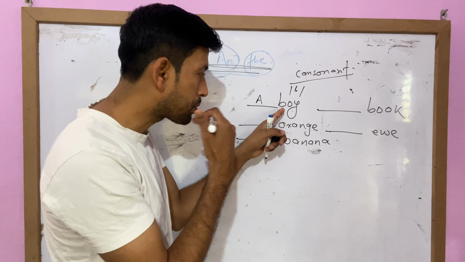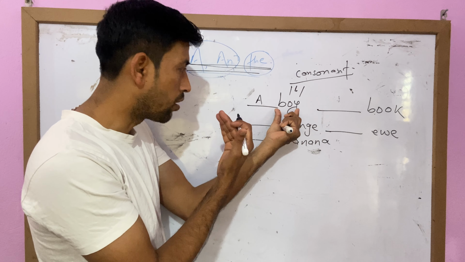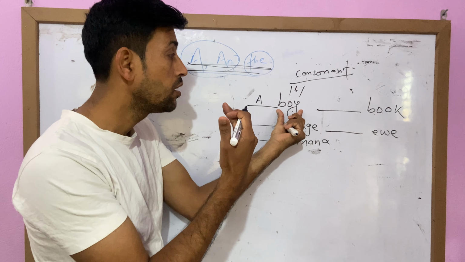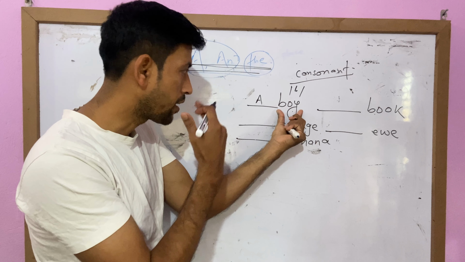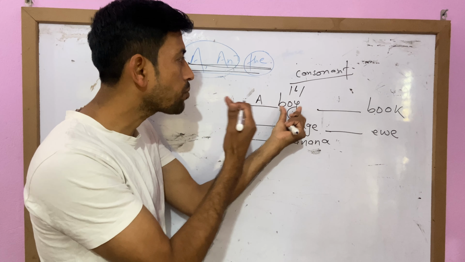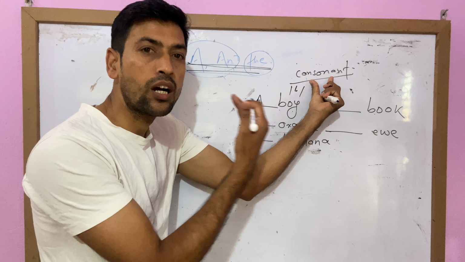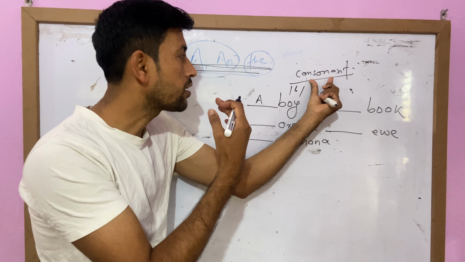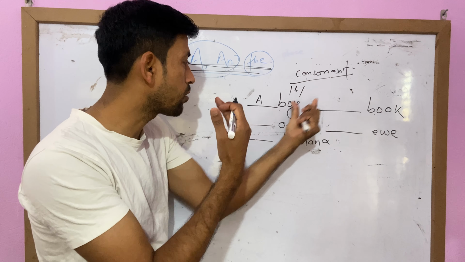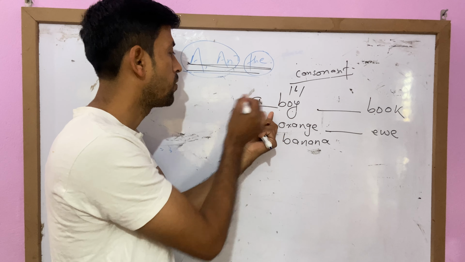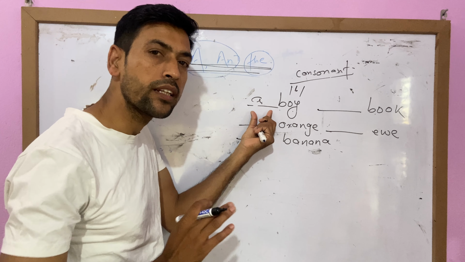If we pronounce a singular countable noun and the sound at the beginning is a consonant sound, like ba, da, ga, ma, ka, then we use a. Got it? That is what I mean to say.